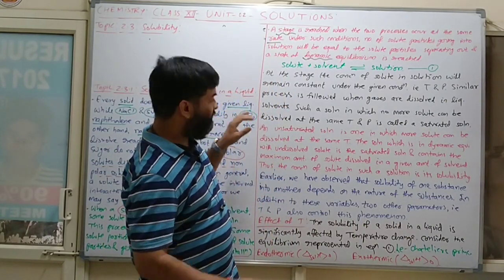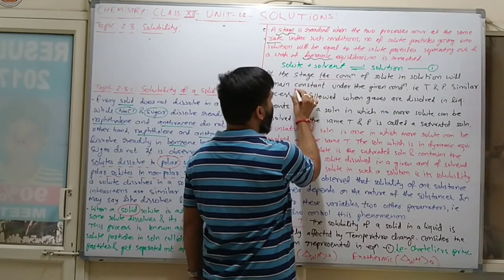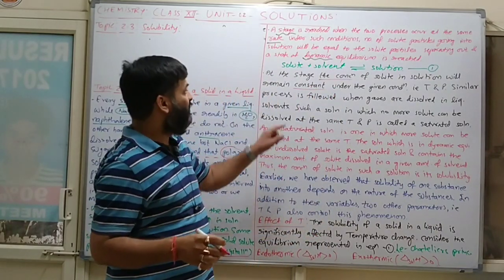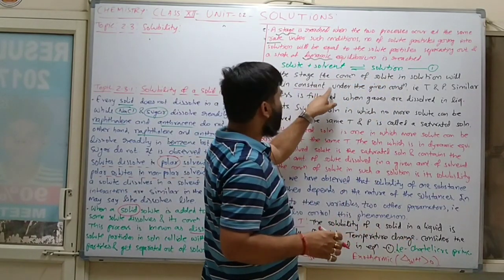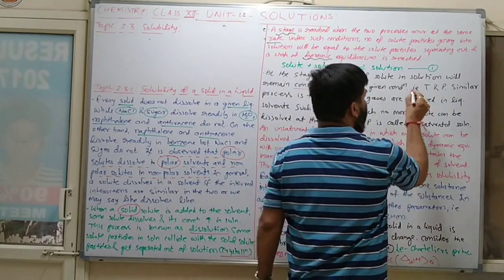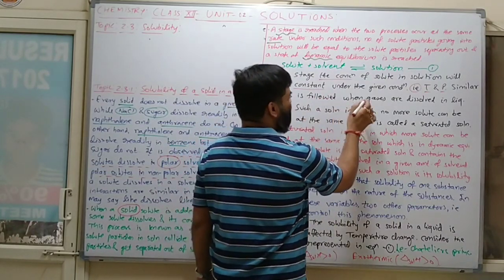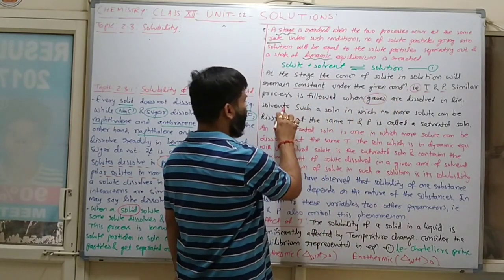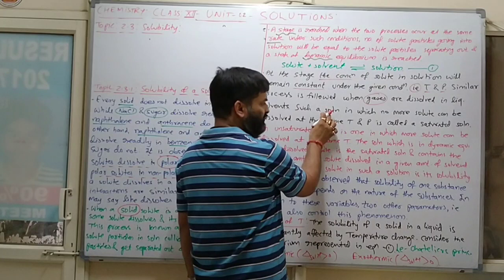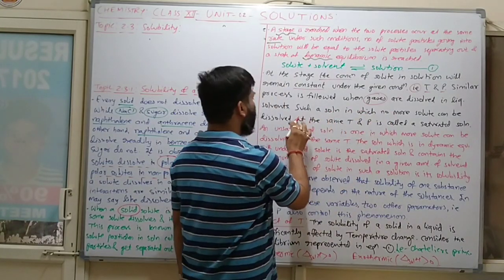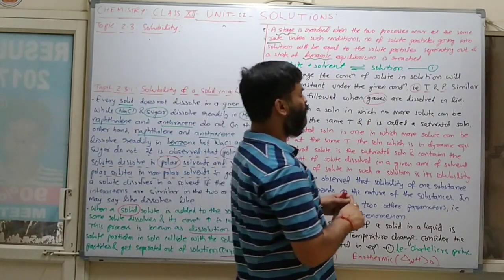Now at this stage, the concentration of solute in solution will remain constant under the given conditions, that is temperature and pressure. A similar process is followed when gases are dissolved in a liquid solvent. Such a solution in which no more solute can be dissolved at the same temperature and pressure is known as a saturated solution.